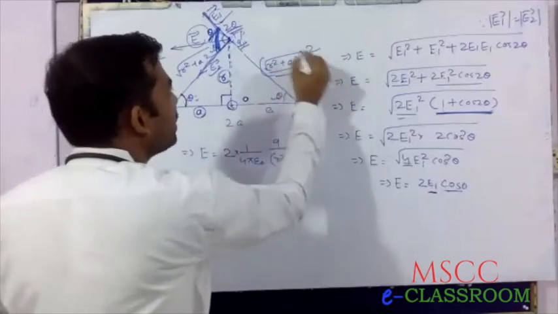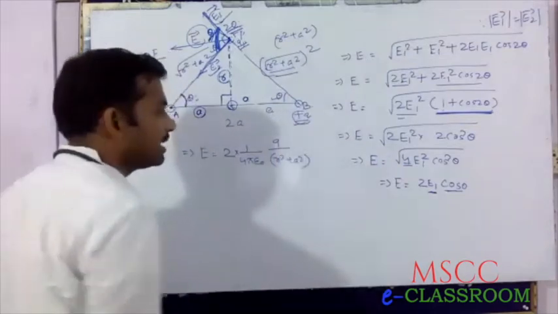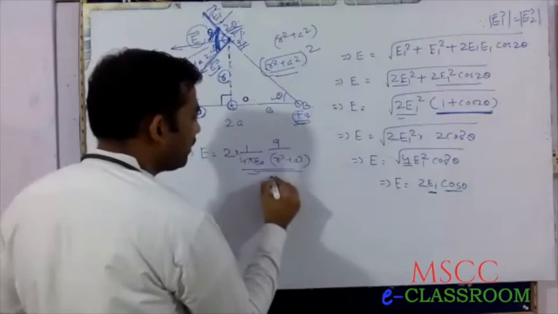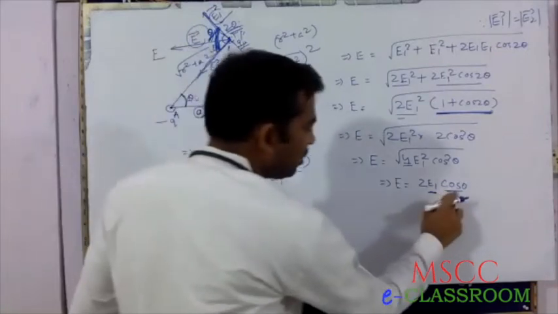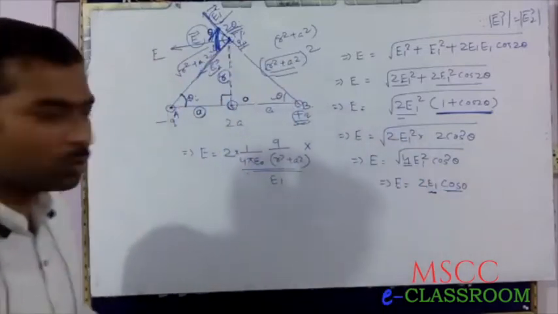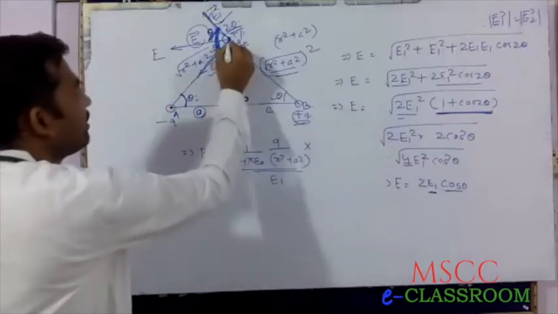This is the value of E1. Then there is another term, multiplied by cos theta. We can write this from the figure.